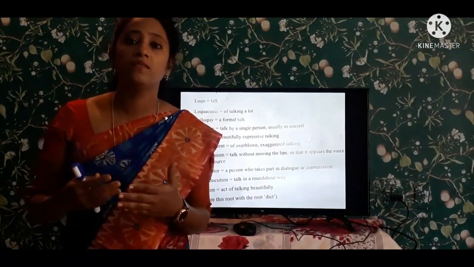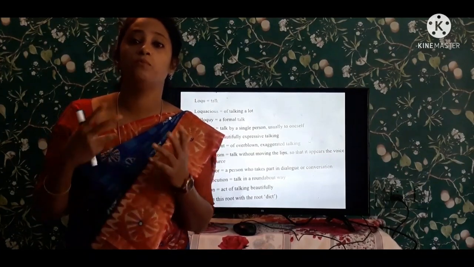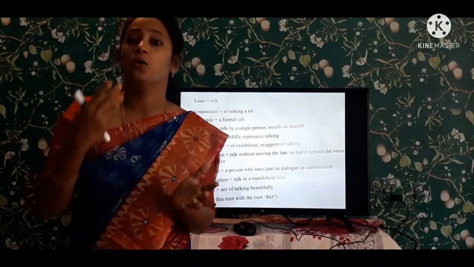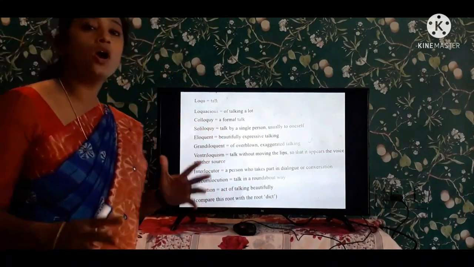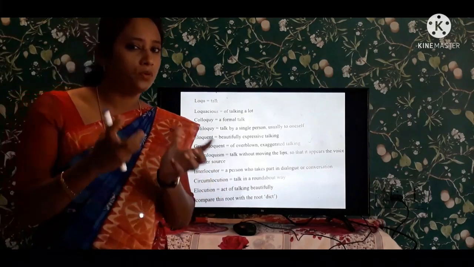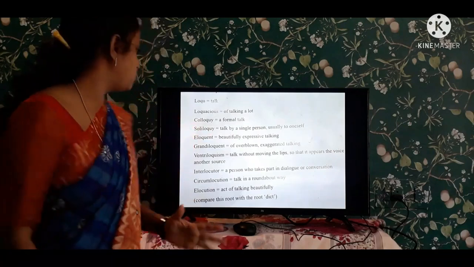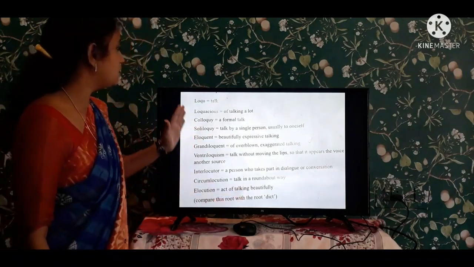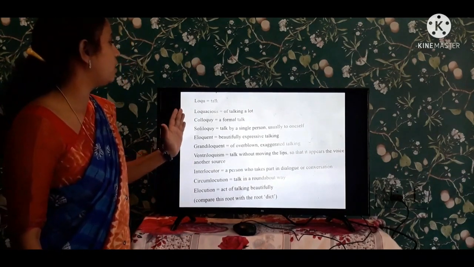They talk beautifully, they give their speech beautifully by attracting the people. They impress the people by their words. So that is the best example for this elocution. The act of talking beautifully, giving speeches, is known as elocution. And this is the second root word that we are having.